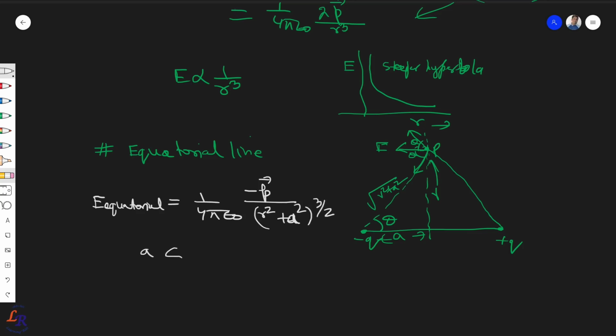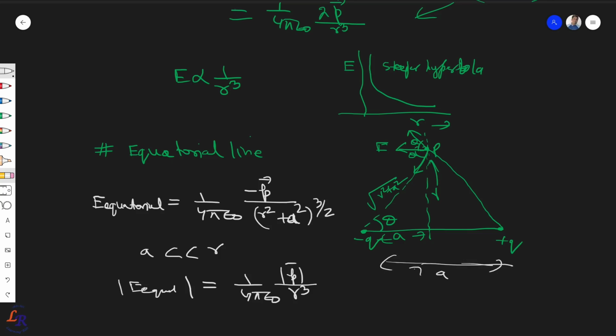Here again, if a, the distance between these, is very small compared to r, where we are talking about, the magnitude of E equatorial will be given by 1 upon 4 pi epsilon 0 times the mod of vector p upon r cube, right? This is the expression for that. This was the total distance 2a for this case.